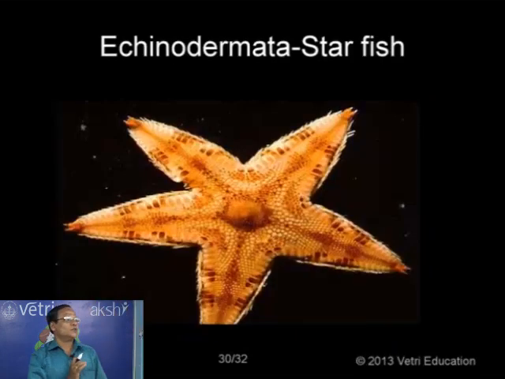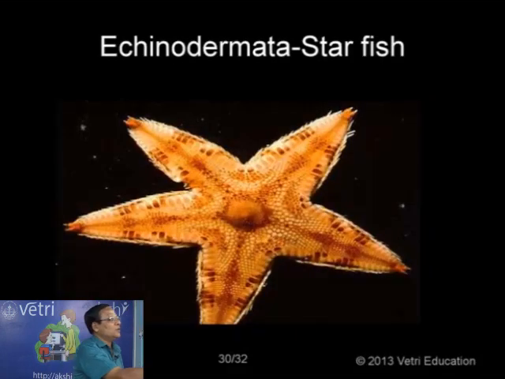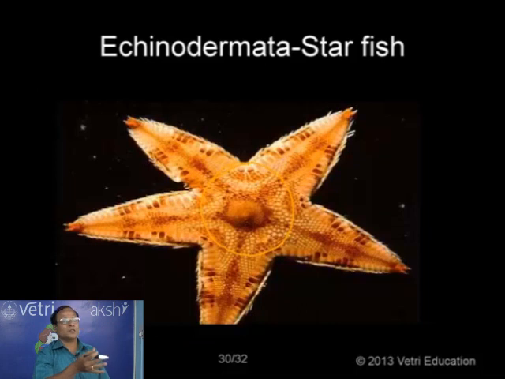And there is a starfish. You know that you have just a central disc and 5 radiating arms. The upper side is called the aboral side and the lower one is called the oral side. We have the anus only on the upper side and the mouth on the oral side. So the oral side is the ventral side. The topmost side would be called the dorsal side, but we are using the word aboral side.